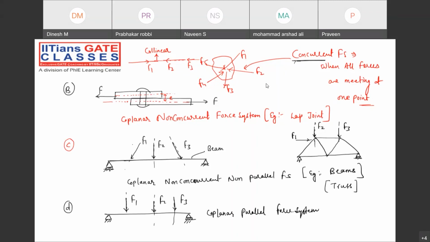One force is something like this, in this plane; other forces are acting in other planes. So it's non-coplanar. First of all, very good. And all the fluid forces are parallel. So it's a non-coplanar, parallel force system. All of you are understanding or not?